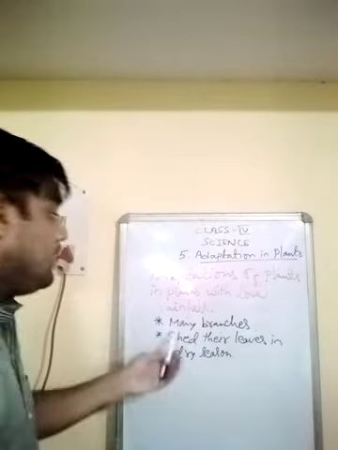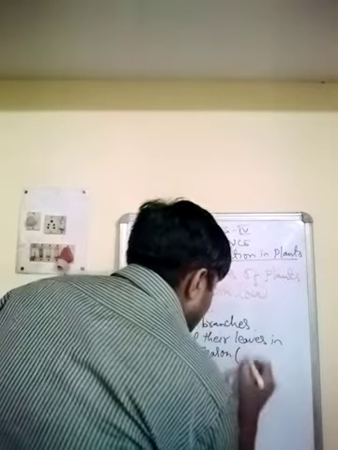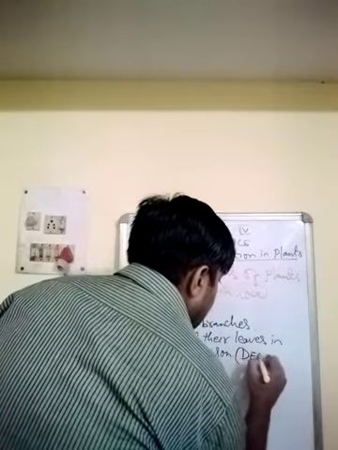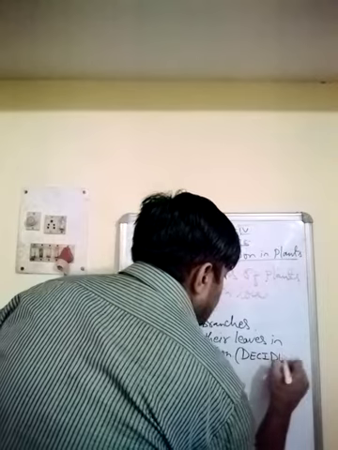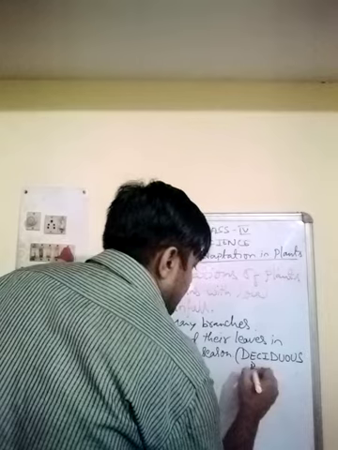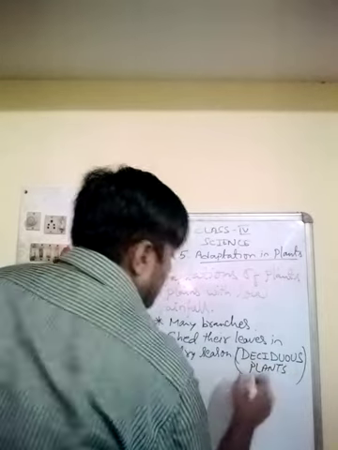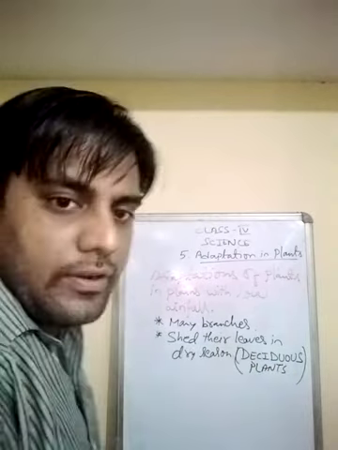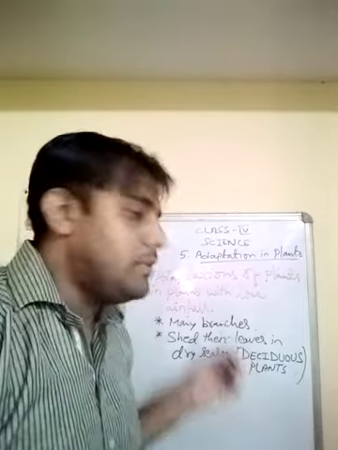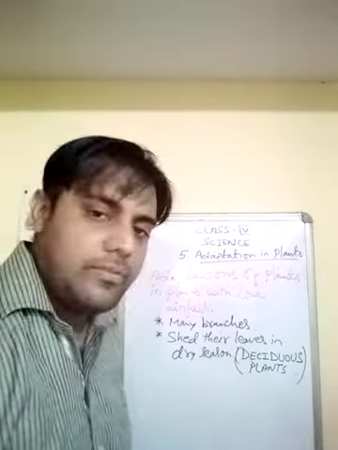And remember, the trees which shed their leaves during dry season are known as deciduous, D-E-C-I-D-U-O-U-S, deciduous plants, or you can say deciduous trees only. Plants which shed their leaves in dry season are known as deciduous plants.